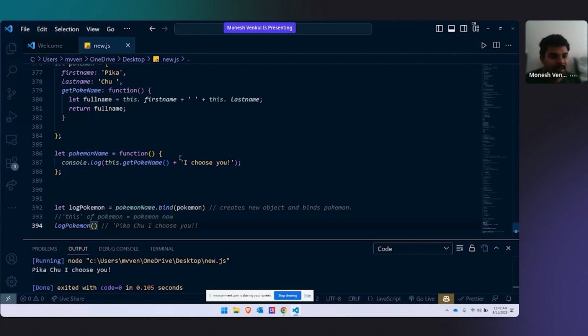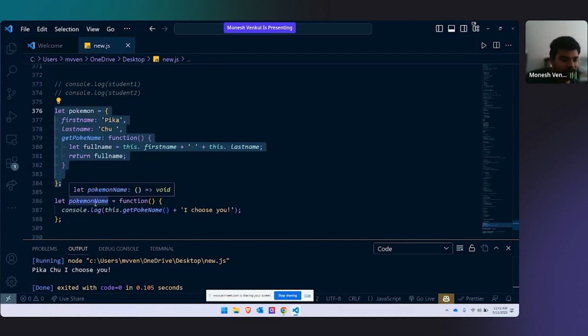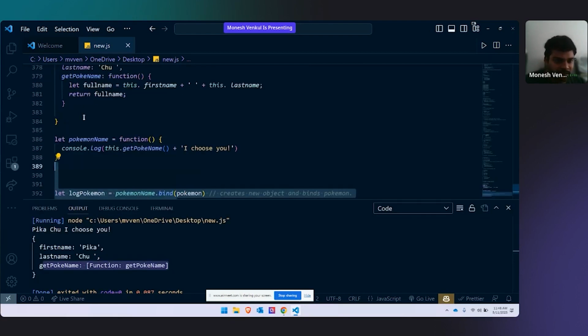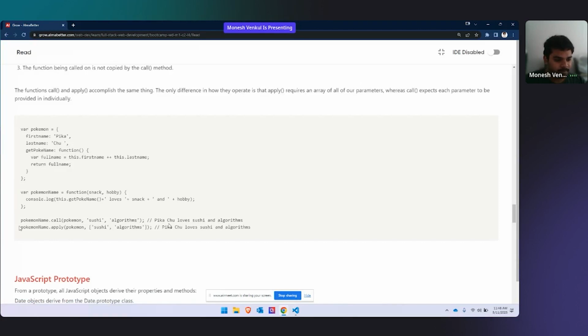Again, I'm repeating. Binding is just binding together, like concatenating this function and this object. It's just making them together in one place. It creates a copy of this Pokemon and gives that functionality to Pokemon name. For example, this Pokemon name knows where this Pokemon is and it has a copy of it. Now next comes the concept of call and apply, which is an extension of bind. Bind is just like Control C and Control V.